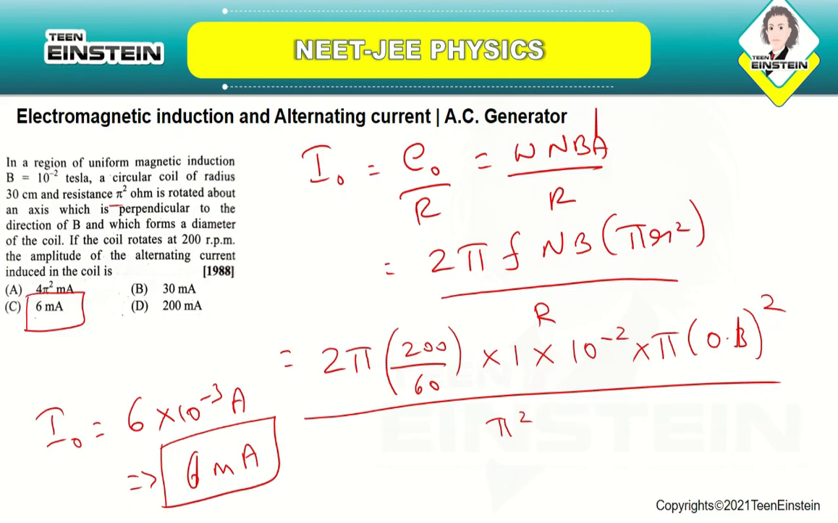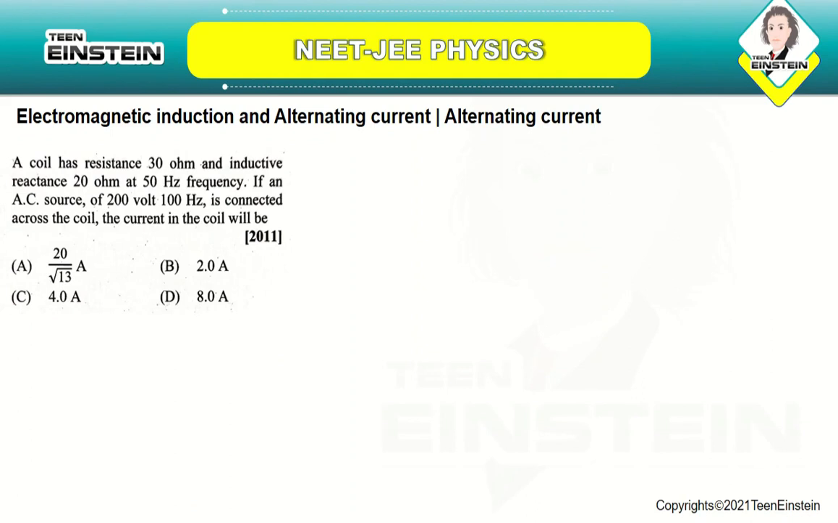Here you are just making use of the formula I naught equal to E naught by R, which is equal to omega NBA by R, and you know omega is 2 pi F. So 2 pi into the number of rotations. It is 200 rotations per minute, so it is 200 by 60, and finally you are getting it as NB into pi R square, and you are substituting the values. So the final value of the current is 6 milliamperes. Let us now move on to the next question.